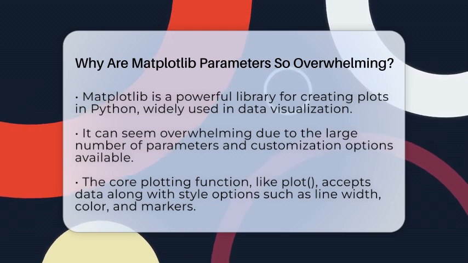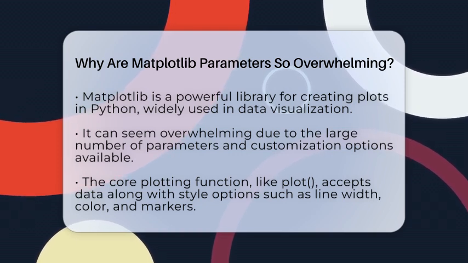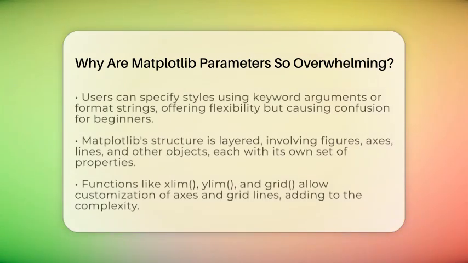Let's break it down. The core plotting function, like plot, accepts data points for the x and y axes, but it also allows you to specify line width, color, style, and markers all at once. You can do this with simple keyword arguments or by using format strings. This flexibility is great once you know what you want, but it can confuse beginners who see so many options all at once. Another reason is that Matplotlib uses a layered object structure.